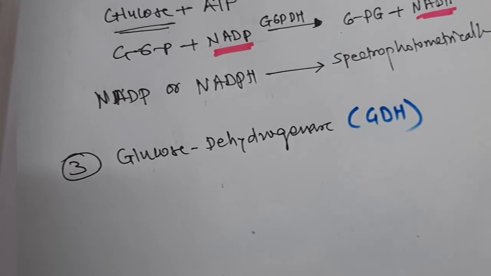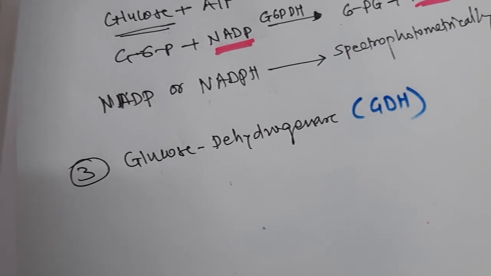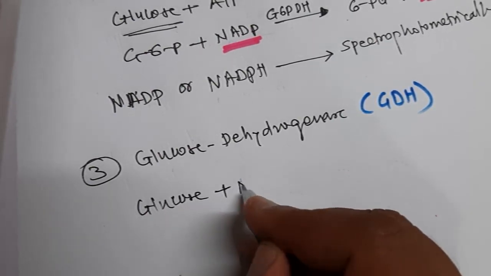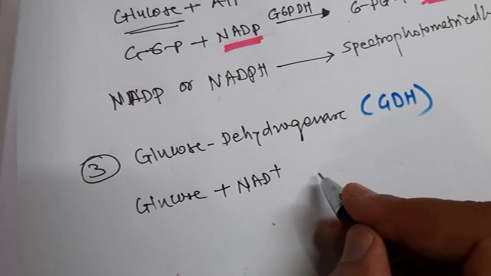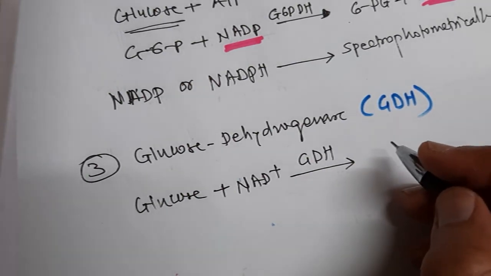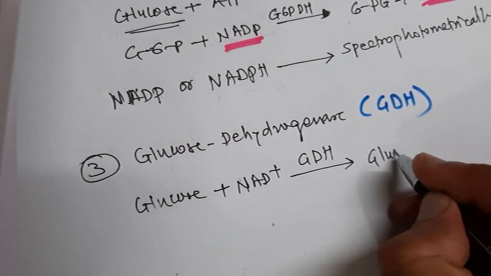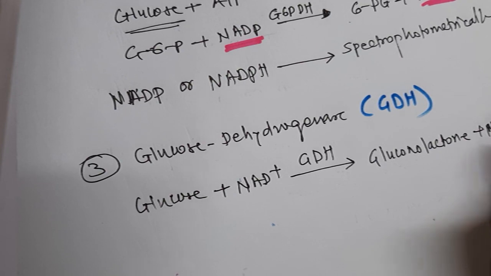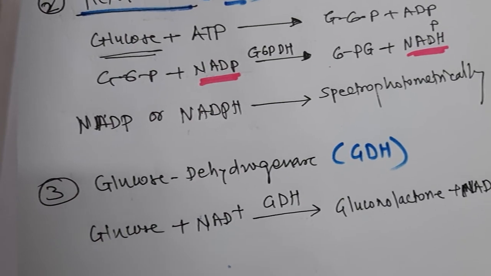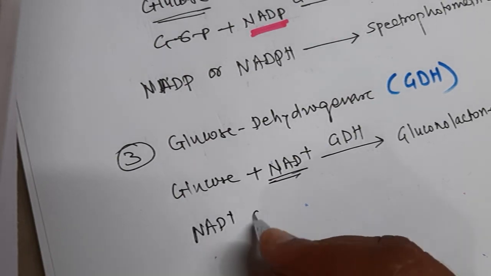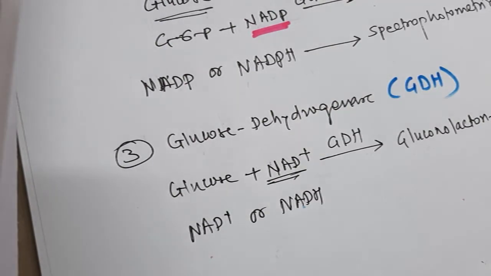So glucose is oxidized in the presence of NAD plus by the glucose dehydrogenase enzyme, and it will give gluconolactone plus NADH. Okay, and you can measure either NAD plus or NADH, same as that of the hexokinase method.